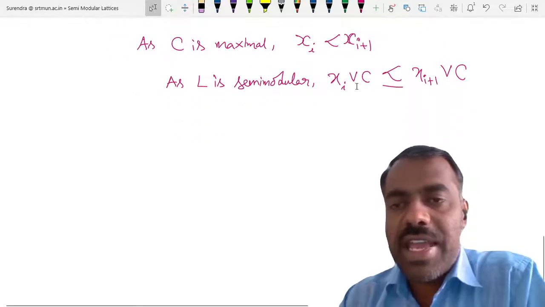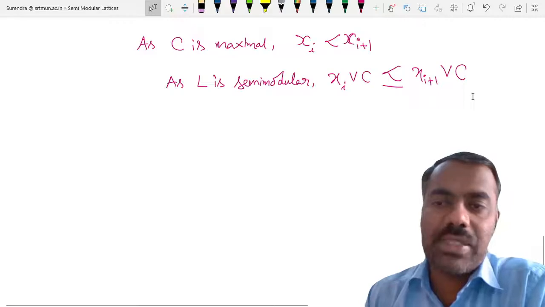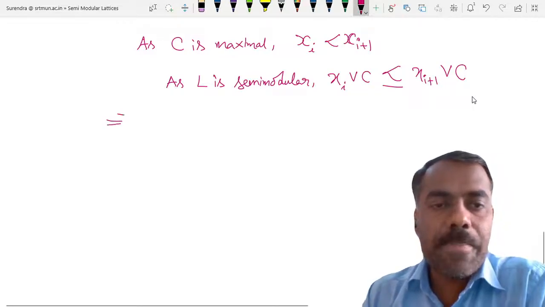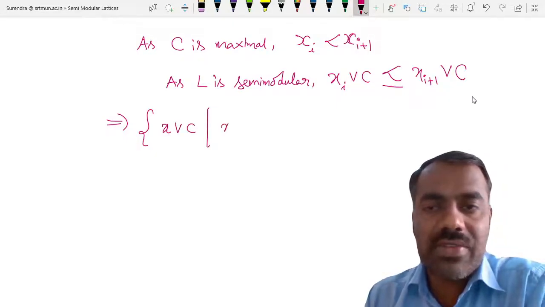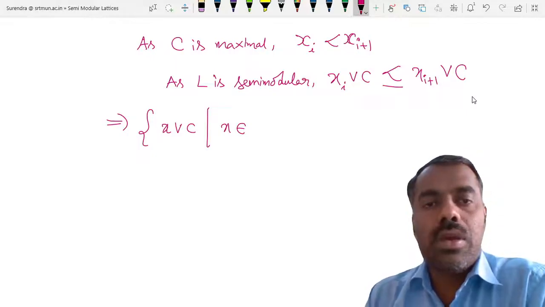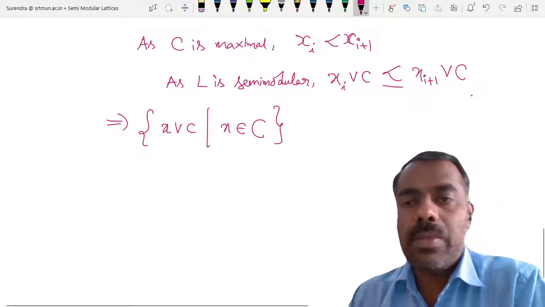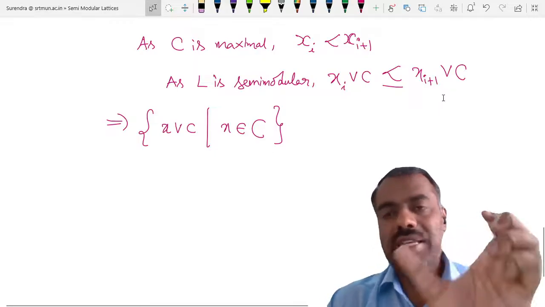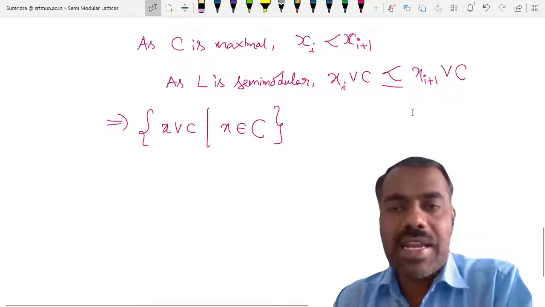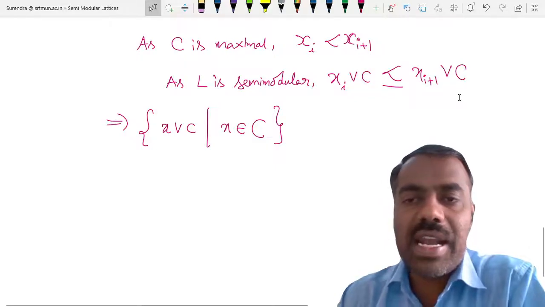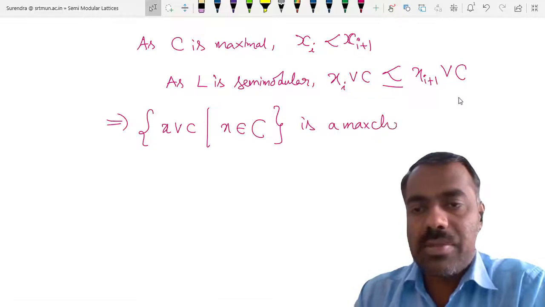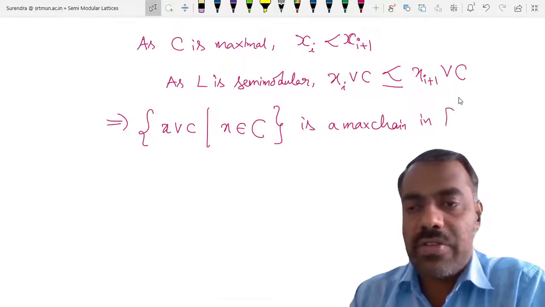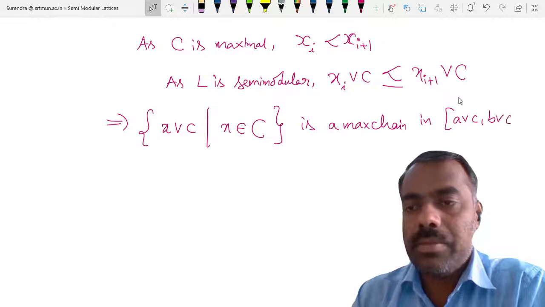Now, if at all Xi join C equals Xi plus 1 join C, then that element we represent only one time. So you write it as X join C where X belongs to your chain C. Whenever they are equal, you consider only one time and the remaining are all different. Therefore, because they are already covered, what we get here is a maximal chain in the interval A join C, comma B join C.